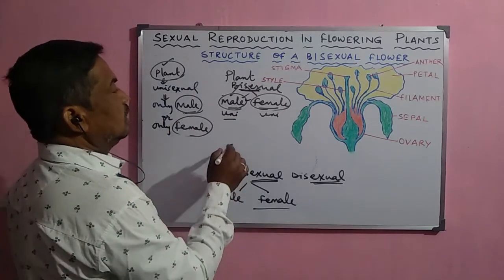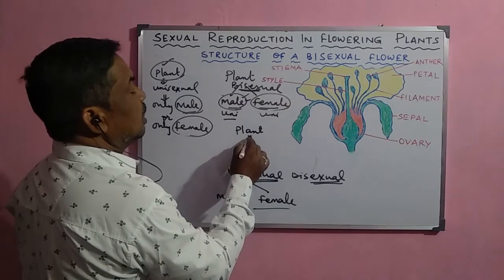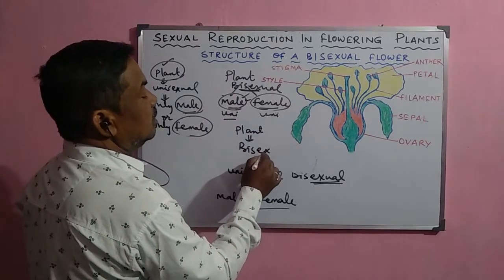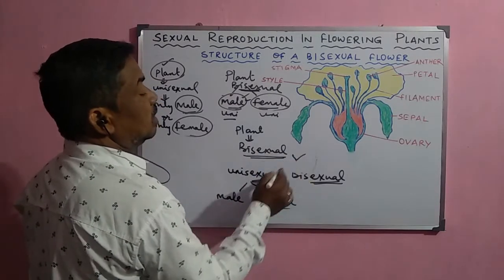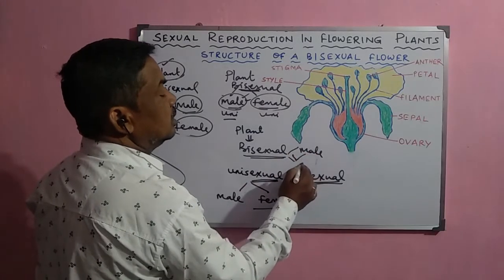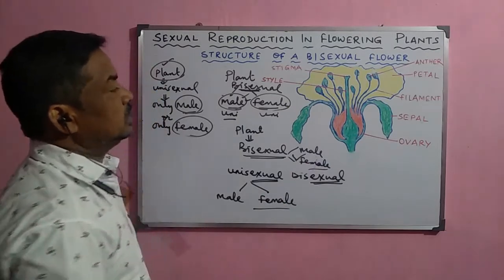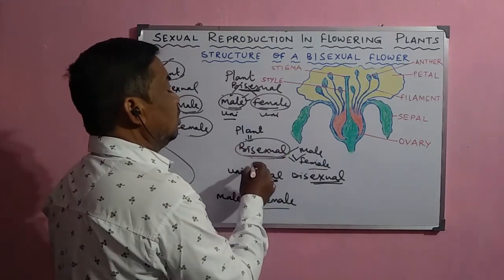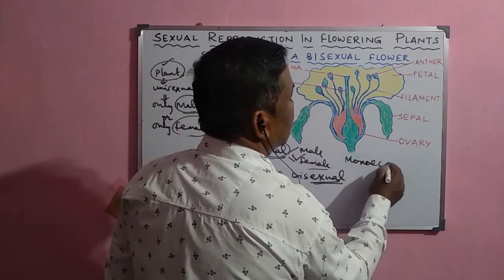But in the third case, what happens here? In the plant, the flowers are normally bisexual flowers. So bisexual flower means what? In the same flower, both male and female parts are present. So this type of flower is called a bisexual flower, or these are also called monoecious flowers.